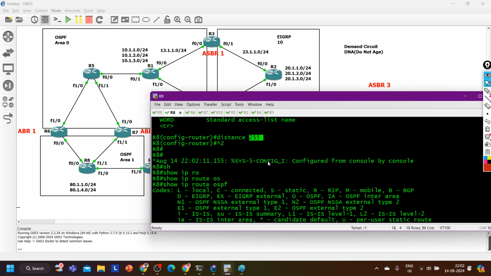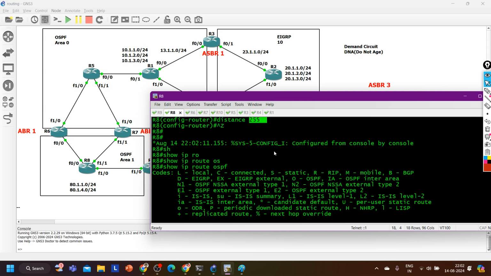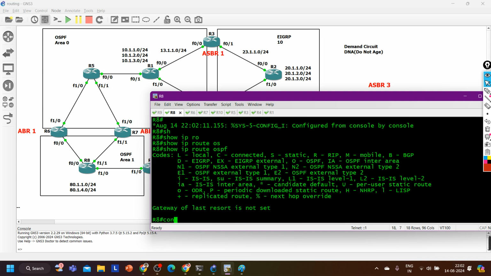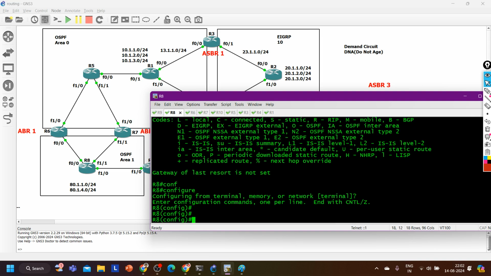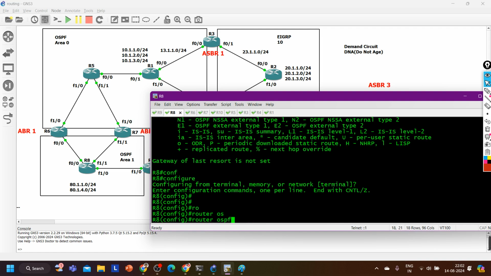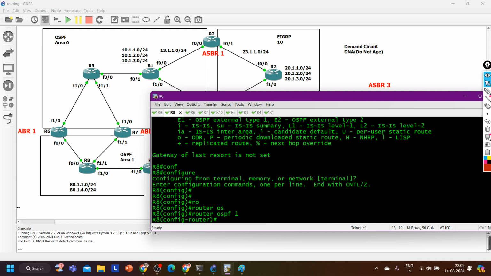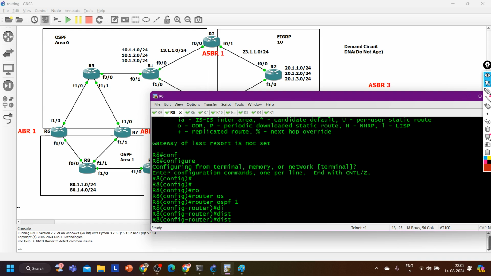If AD value is 255, that means that route is unreachable. So if you configure AD value 255 in OSPF, all routes will be automatically filtered. Right? But here I want to configure AD value 255 for access control list 20.